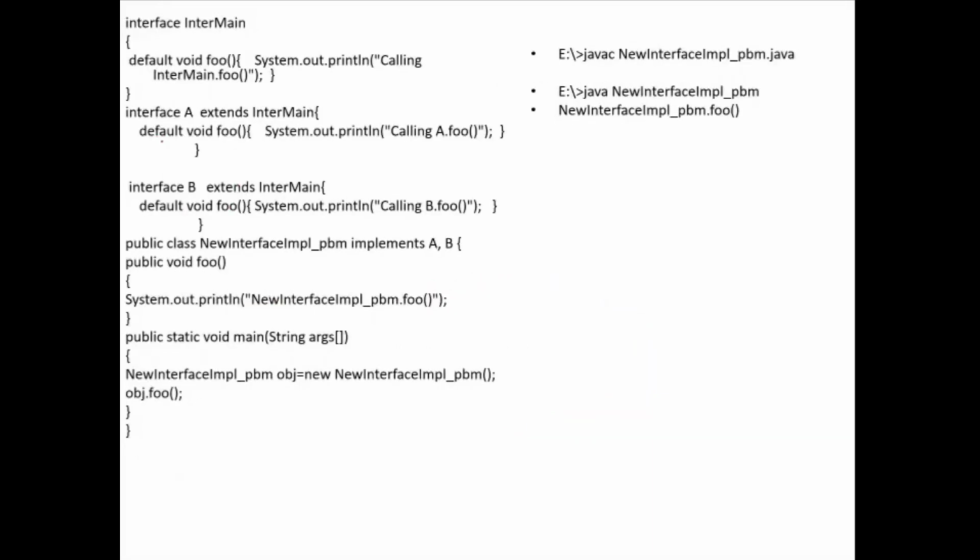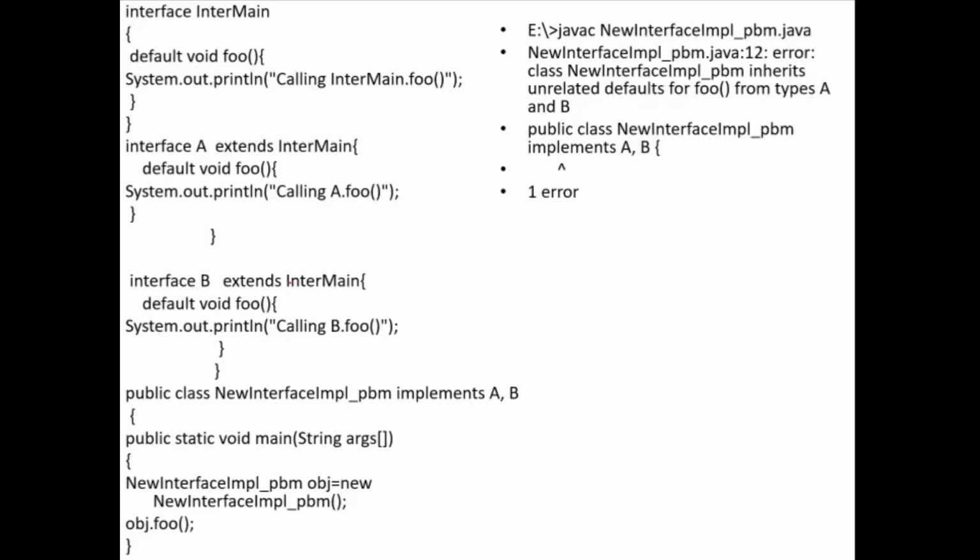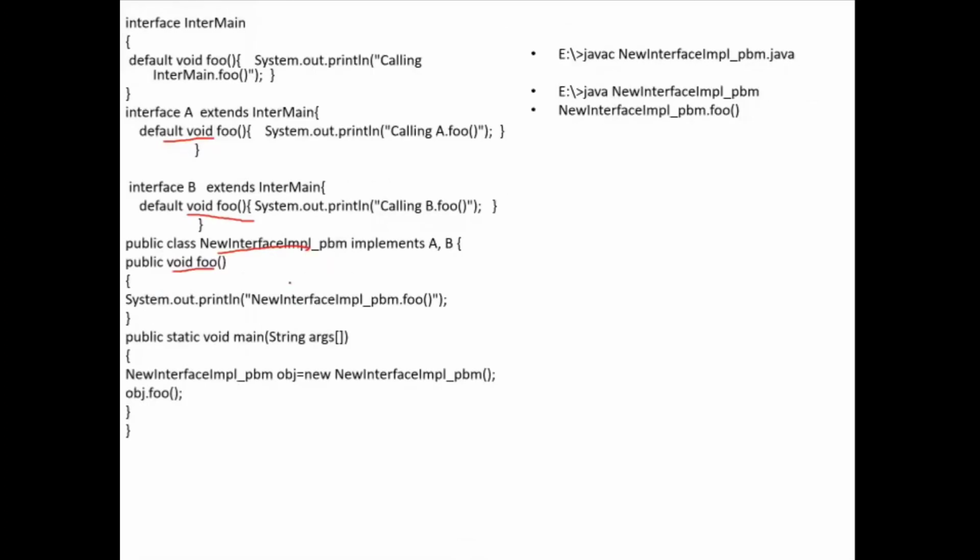And then next, now both have the foo method. If both have the foo method, you should override the foo method in the class implementing this new interface. Otherwise, you will get an error. I will show you that in the next program. Understood? So here I have a foo method, and I have overridden the foo method in class A and also class B. The structure you need to understand.